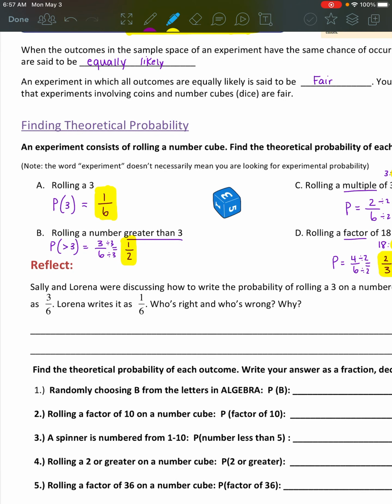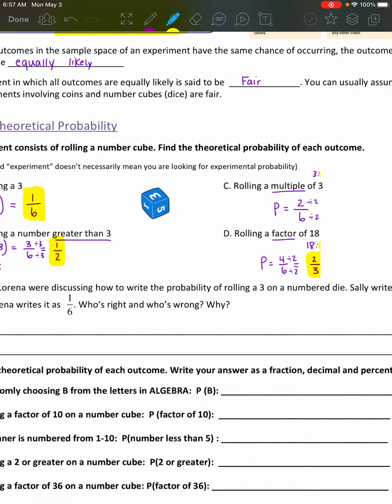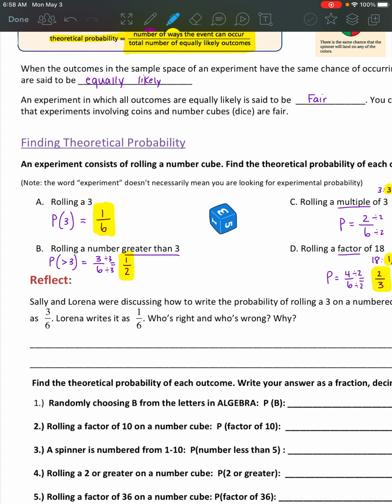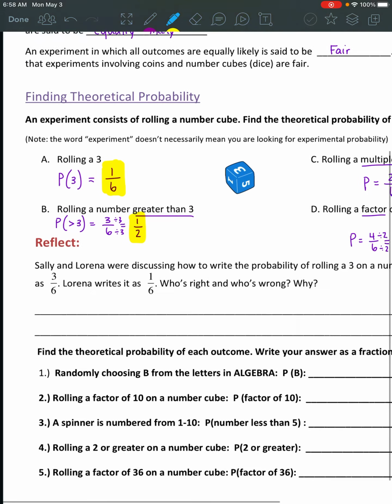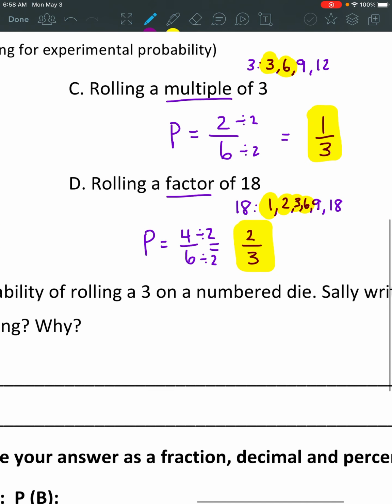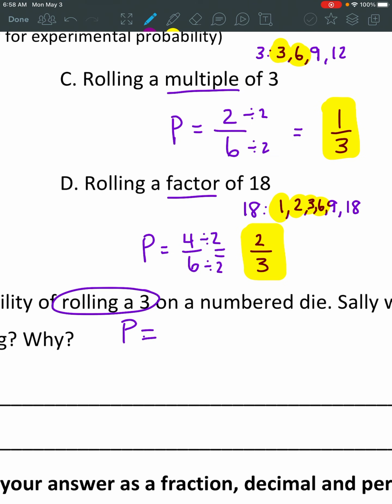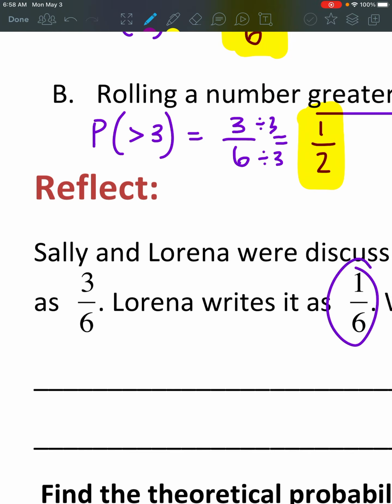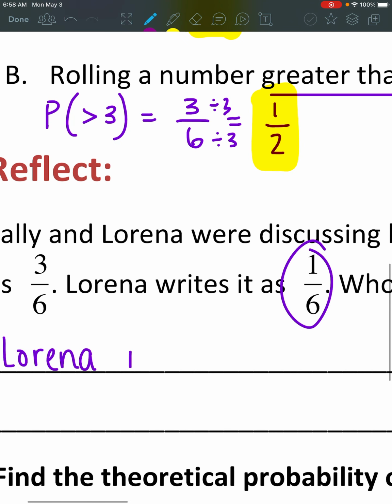Okay? Sally and Lorena were discussing how to write the probability of rolling a 3 on a number die. Sally writes it as 3 over 6. Lorena writes it as 1 over 6. Who is right and who is wrong? So remember, rolling a 3, we did the same problem up above. If we're just rolling a 3, there is 1 3 on that dice out of 6. So who is right? Well, I'd say Lorena. I'm not sure how to say her name. So Lorena is correct.